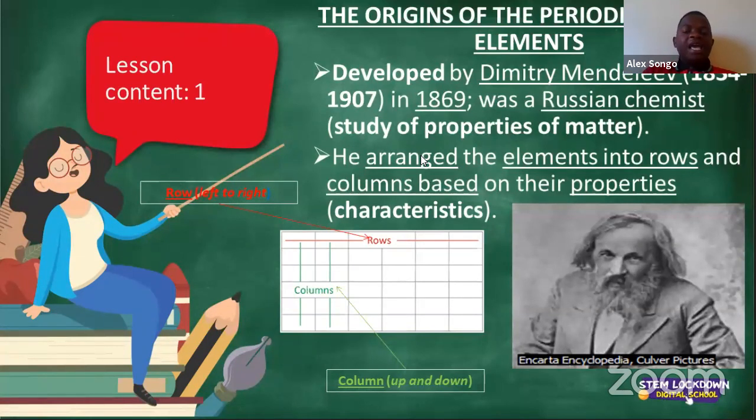He was born in Russia. His name was Dmitry Mendeleev. He discovered the periodic table in 1869. Now, ladies and gentlemen, this is important. Why? Because if you're studying science, you will often get questions that are asking you, who discovered this, who discovered that, in which year? And therefore, it's important for us to know so that we can be able to respond likewise.